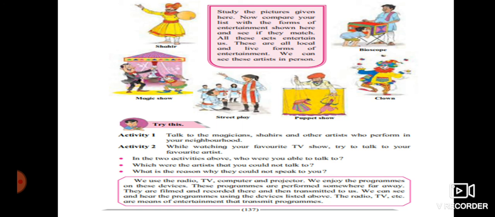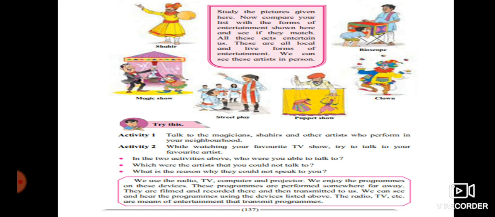Now in the two activities above, who were you able to talk to? Yes, you could talk to the magician, Shahir and the other artists. Why? Because you see them in person. Which were the artists that you could not talk to? Yes, the artists in the TV show. It is not possible because TV shows are recorded and then transmitted. So students, that is the reason you cannot speak to them.